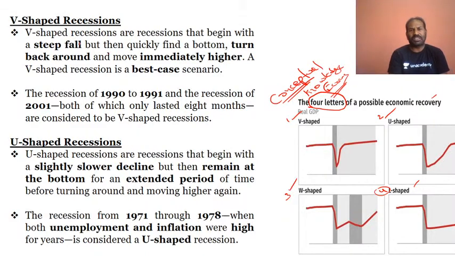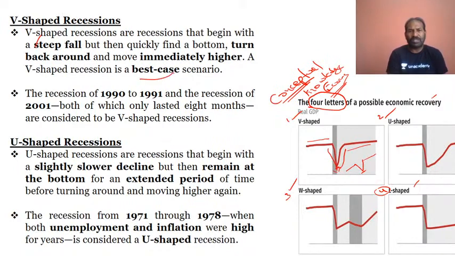So V-shaped recessions, you can see, you have a recession and you have a recovery also. V-shaped recessions are recessions that begin with a steep fall. All of a sudden there would be a steep fall, and quickly it finds the bottom, settles at one point and then turns around. Look at it, it grows immediately to a much higher level, and this is the V shape.